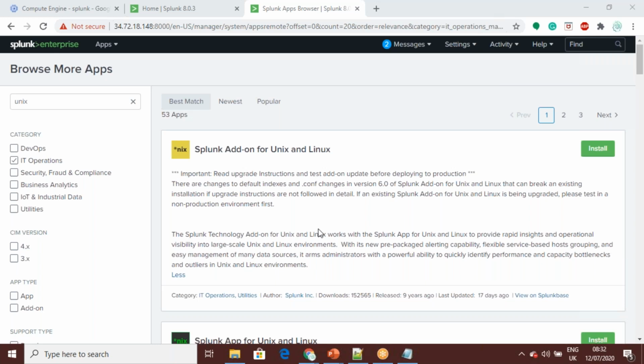Companies like Splunk, we can trust their applications, but some unknown companies also put out their own applications. You have to make sure who created the application before you install it on your system, because we cannot trust the results from unknown companies' dashboards. But if it is Splunk or other genuine companies, we can definitely trust the results coming from those applications. So these are the pre-built dashboards. Okay, so this is the one.